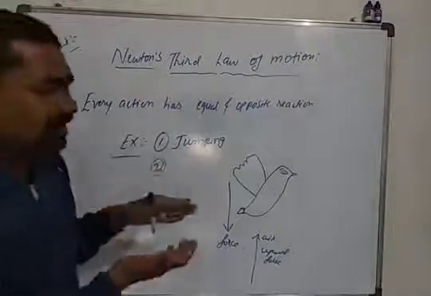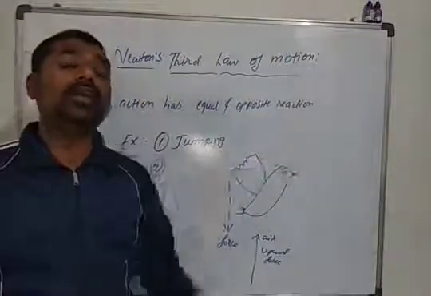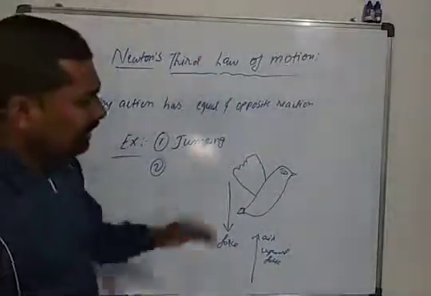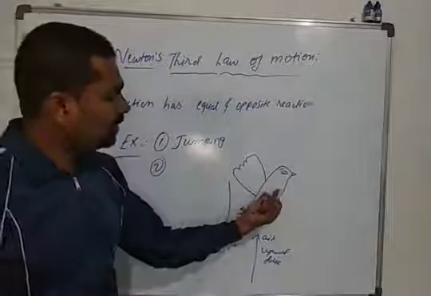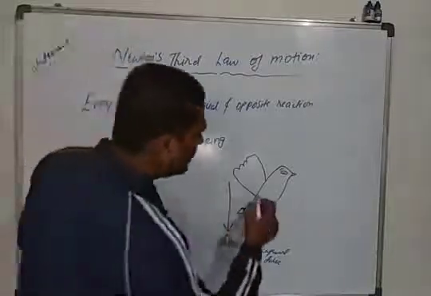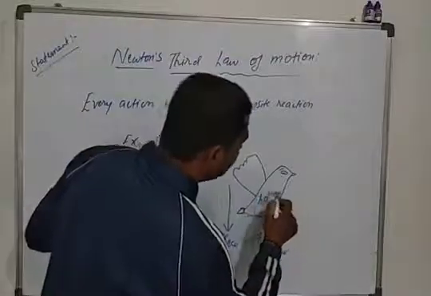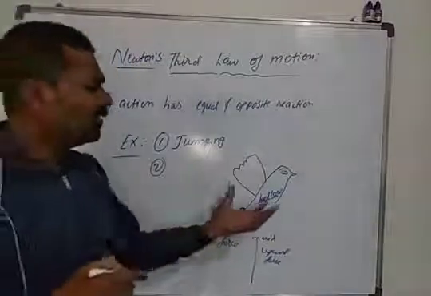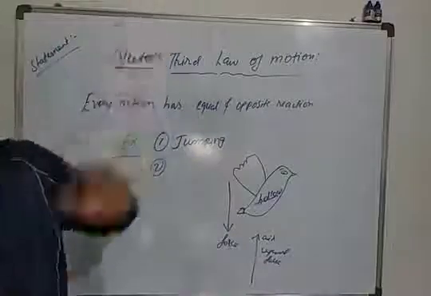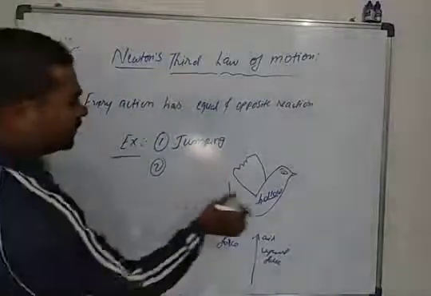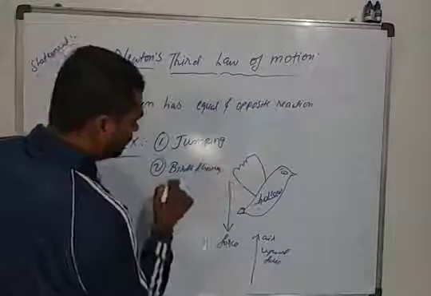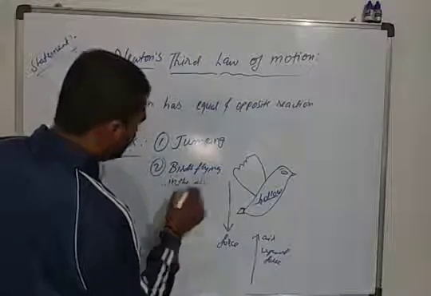So that is the reason why birds can fly at high altitude. The second reason is that birds are very light in weight and their bodies are a little bit hollow, which means they don't have a large amount of mass. That is the reason they can fly up in the air. So you can write: birds fly in the air.